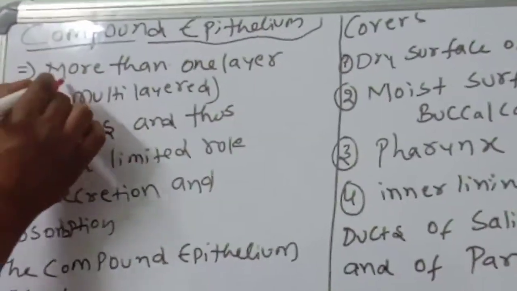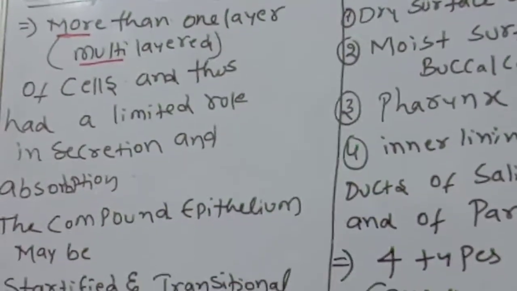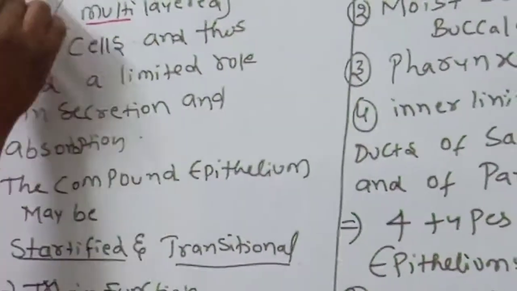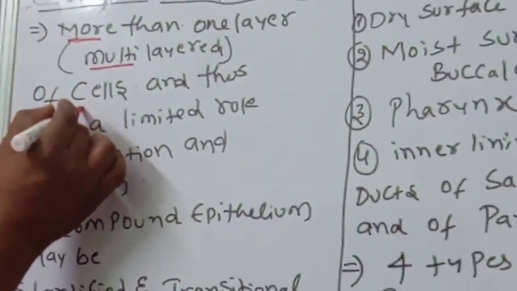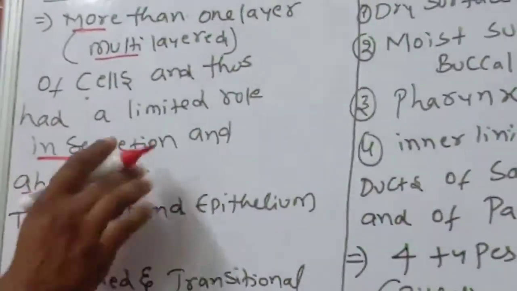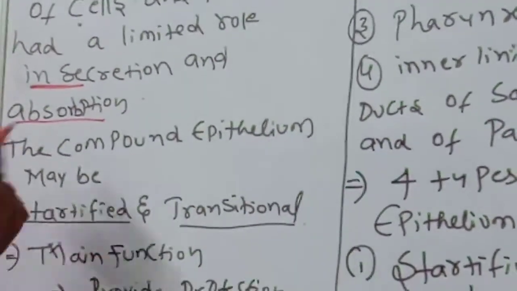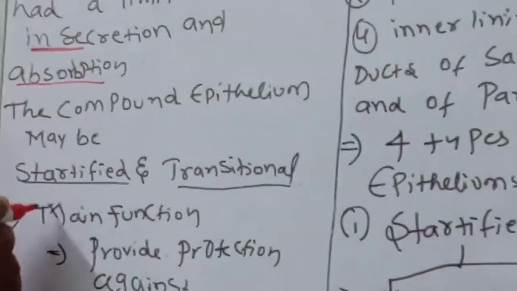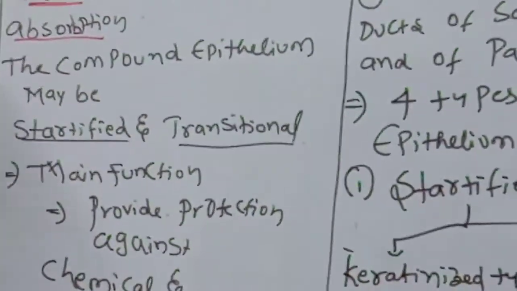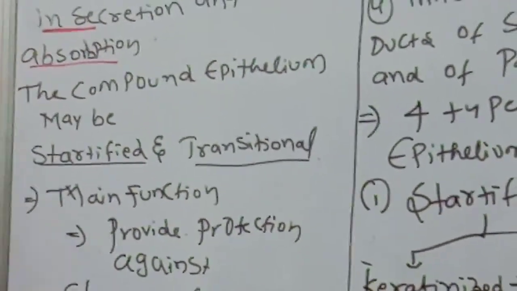What is compound? More than one layer, multi-layered. More than one layer of cells means they have a limited role; that is called compound epithelium. It is not completely involved in secretion and absorption. Very limited role in secretion and absorption. The compound epithelium may be stratified and transitional. So many layers, and it also shows expansion.